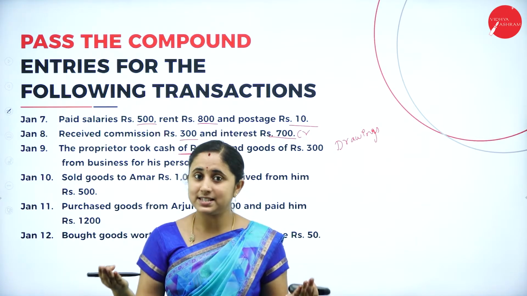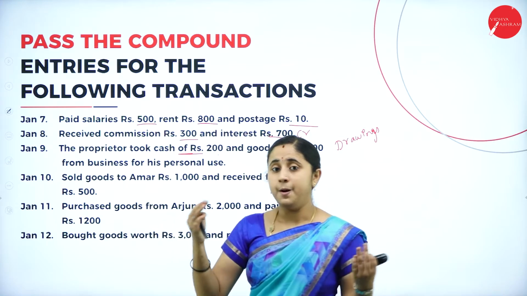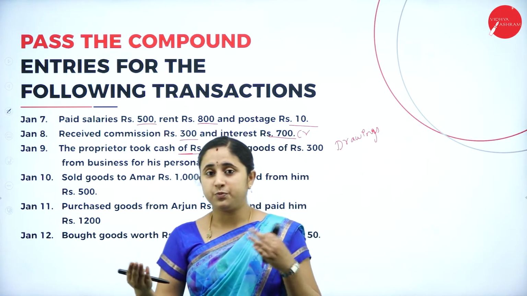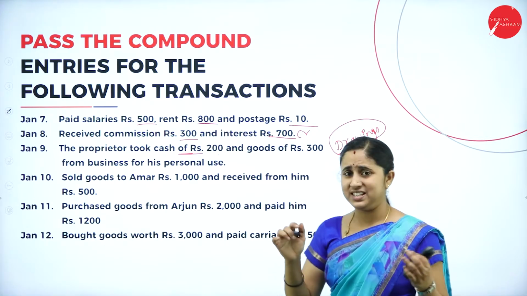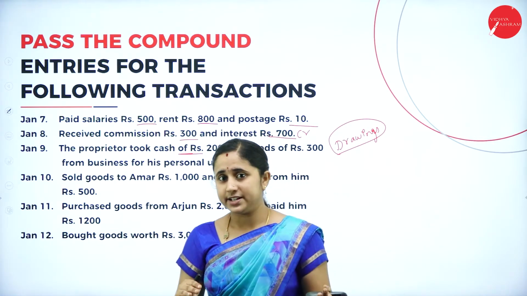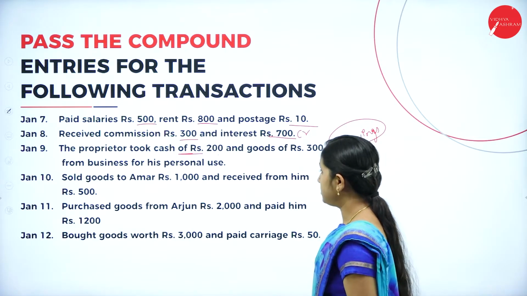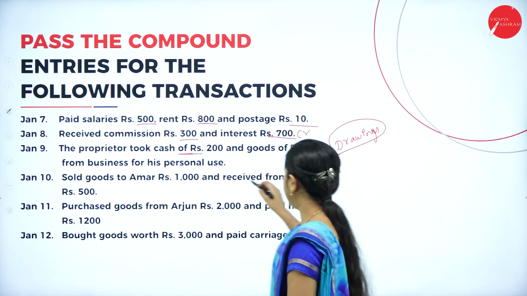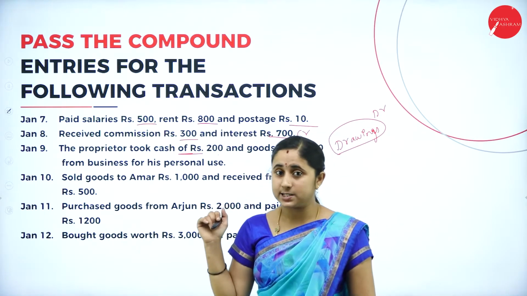So you should maintain separate accounts for both the parties. Here, if the proprietor took assets from the business, it is considered as drawing. He has taken assets of the business for his personal use, so it is an expense considered as drawing. So, you need to debit the drawing because it is an expense.